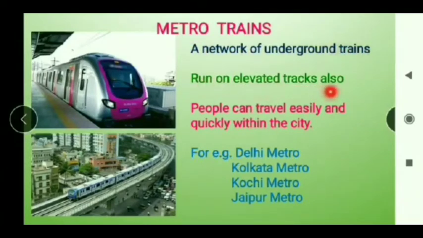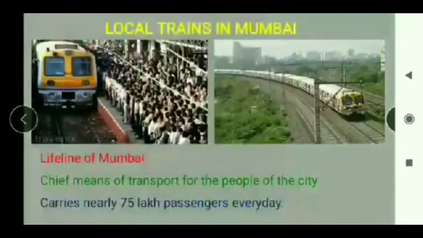People can travel easily and quickly within the city with the help of them. For example, Delhi Metro, Kolkata Metro, Kochi Metro, Jaipur Metro. The city where we can find metro transportation is also known as a metro city. Like Delhi is a metro city, Kolkata is a metro city, etc.